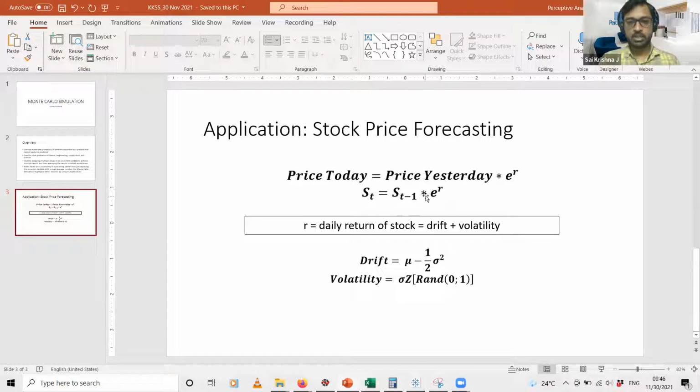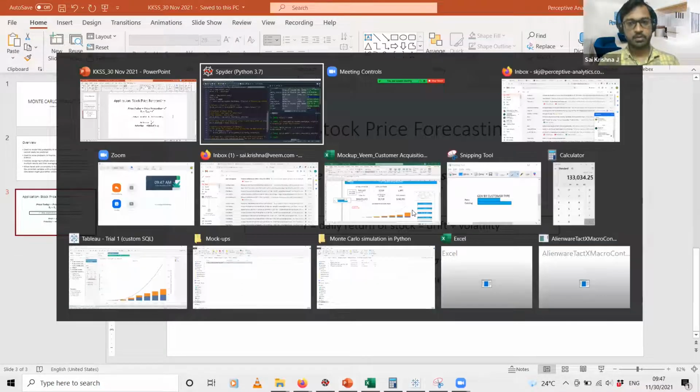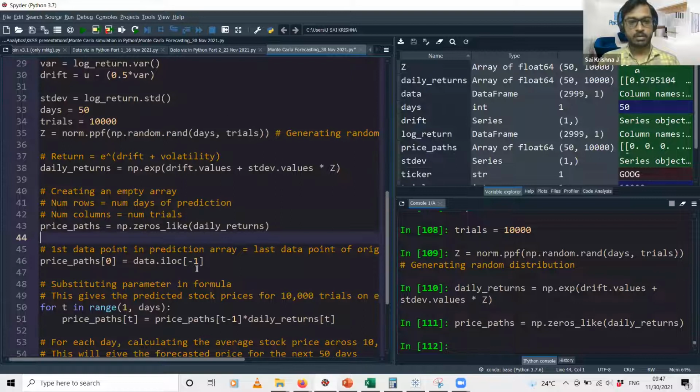We calculated this e to the power of r just now using the normal distribution. But to start our predictions, the first data point we need is the price of the stock yesterday, as of 29th November 2021. So in the first value of this prediction array, I'm putting yesterday's stock price.